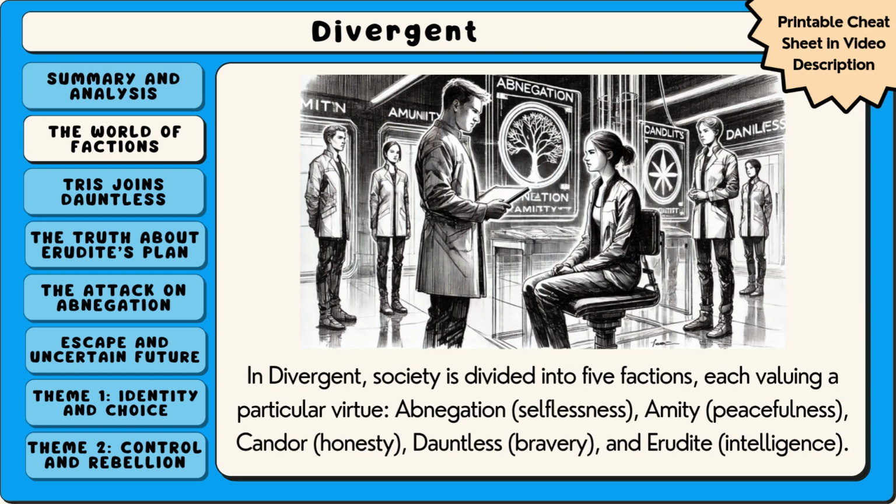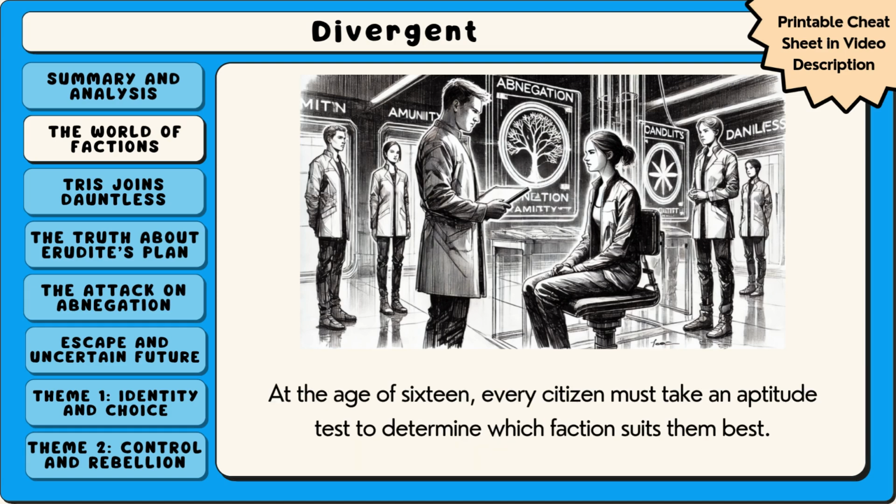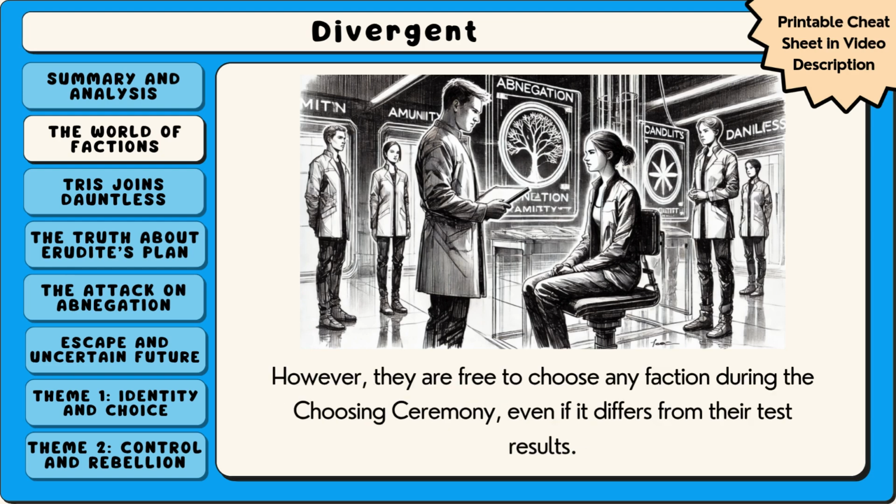In Divergent, society is divided into 5 factions, each valuing a particular virtue. Abnegation, selflessness; Amity, peacefulness; Candor, honesty; Dauntless, bravery; and Erudite, intelligence. At the age of 16, every citizen must take an aptitude test to determine which faction suits them best. However, they are free to choose any faction during the choosing ceremony, even if it differs from their test results.